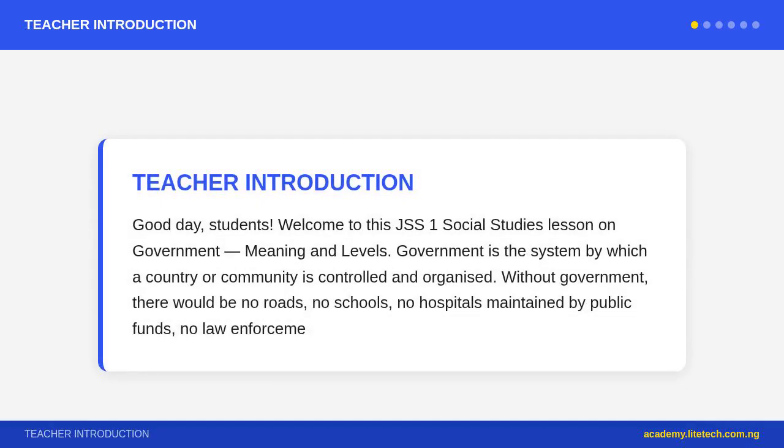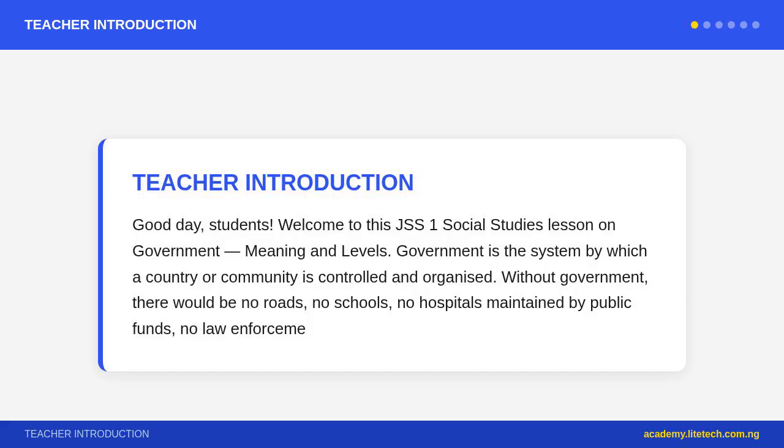Government is the system by which a country or community is controlled and organized. Without government, there would be no roads, no schools, no hospitals maintained by public funds, no law enforcement. Society would descend into chaos. Nigeria operates a federal system of government with 3 tiers: federal, state, and local government area. Understanding how these 3 levels relate is essential for every Nigerian citizen.